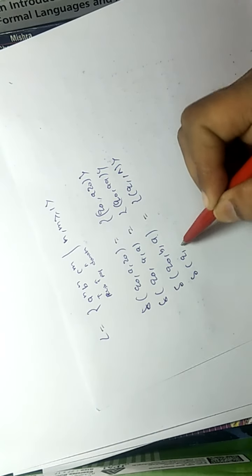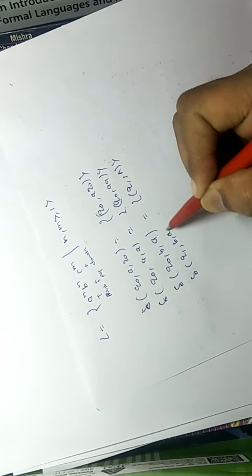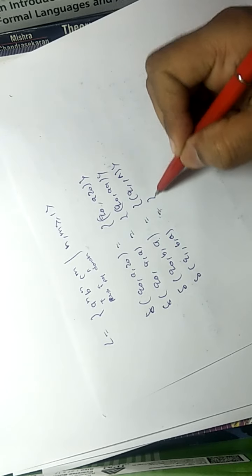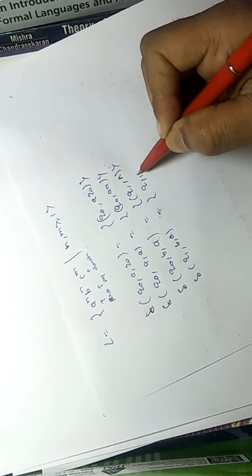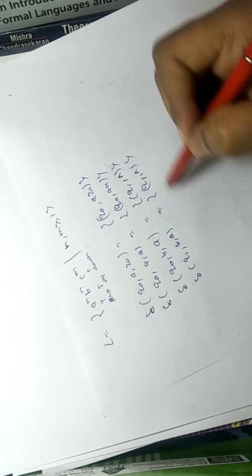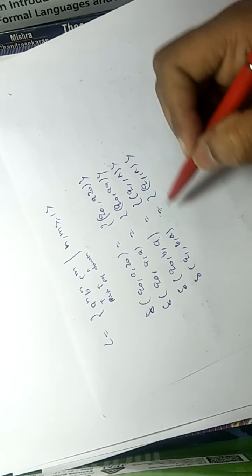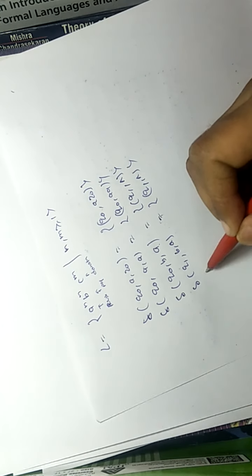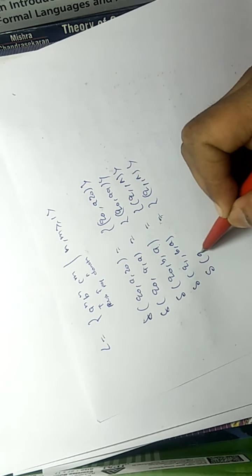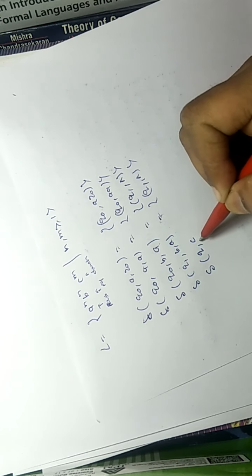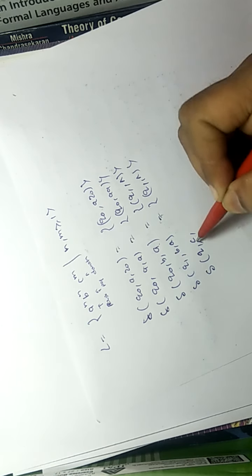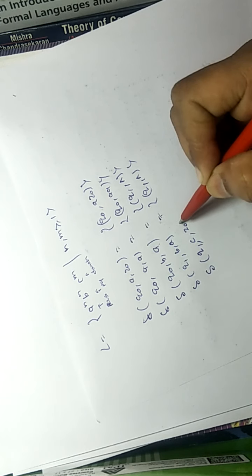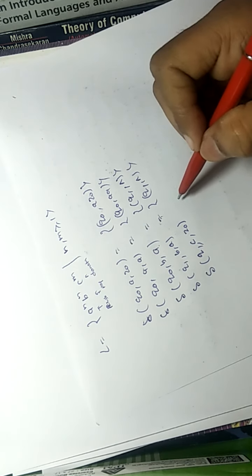Now at Q1 you read B again, A is on the top, so pop them. By this loop we can pop all A from the stack. Now after reading all B, you will read C, and this is the first C, and Z0 will be on the top of the stack.